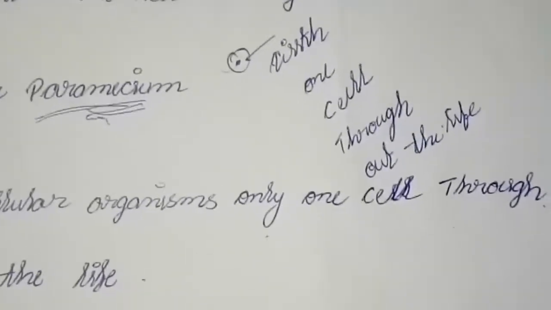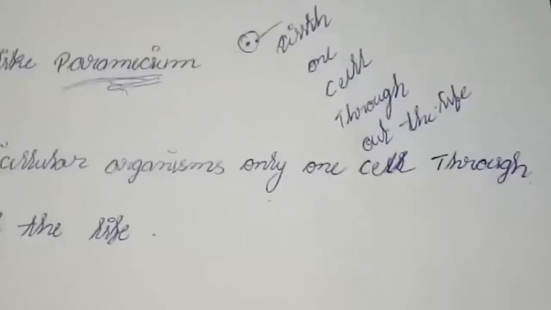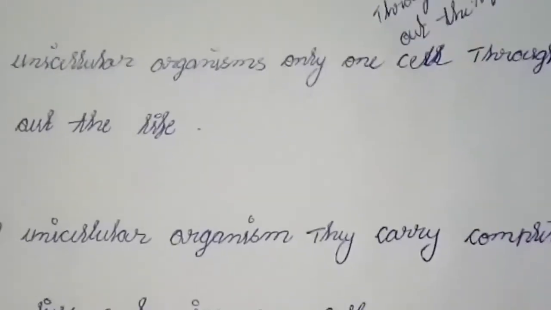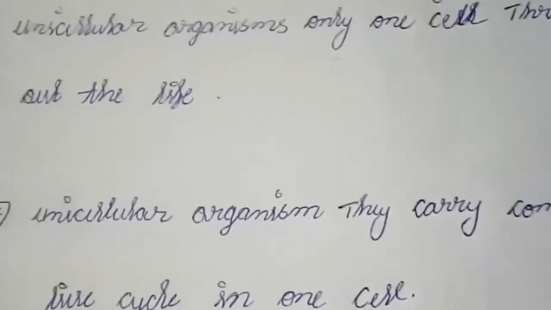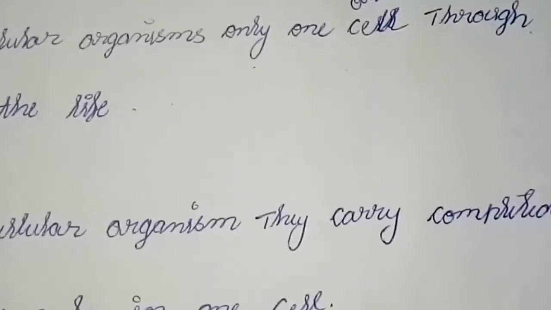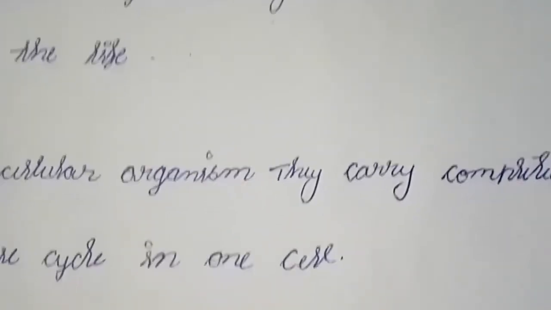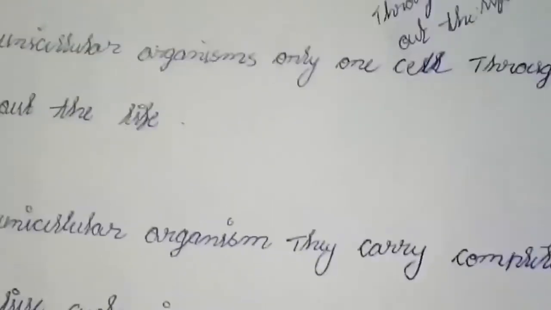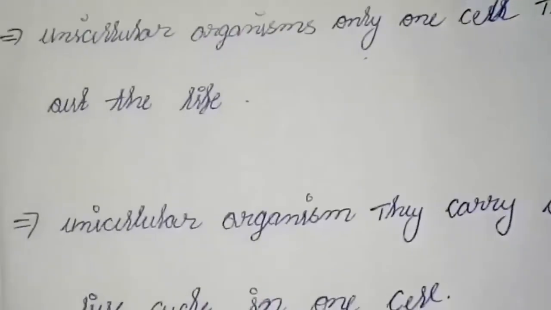Unicellular organisms have only one cell throughout their life, until they die. They carry out their complete life cycle in only one cell.